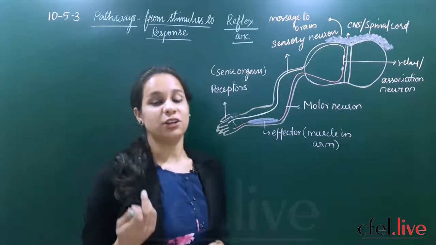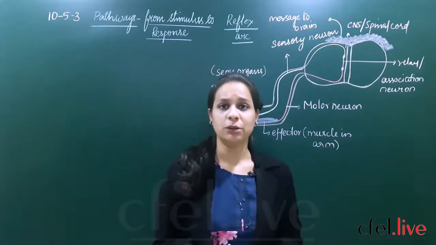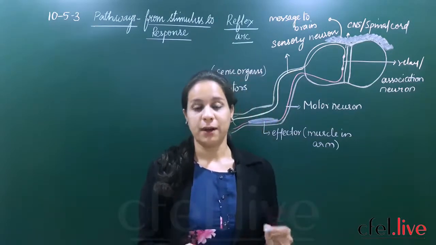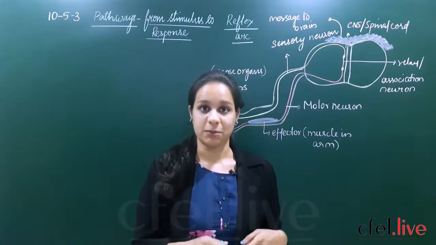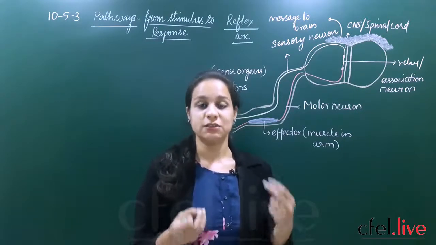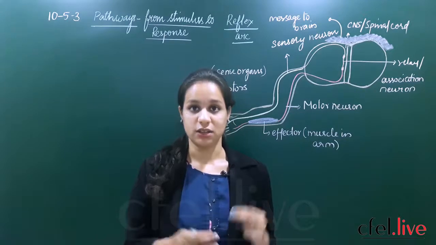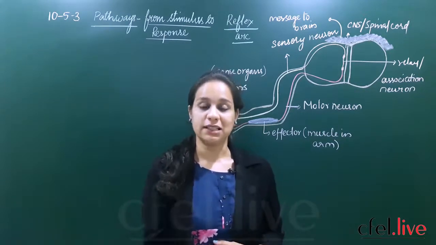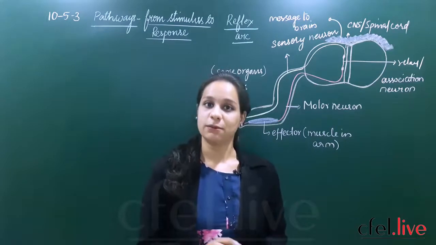We have seen that the neurons play a very important role in transformation of the stimulus from your receptors. Receptors are nothing but specialized cells located in your sense organs. So the stimulus or the signals pass through different types of neurons.